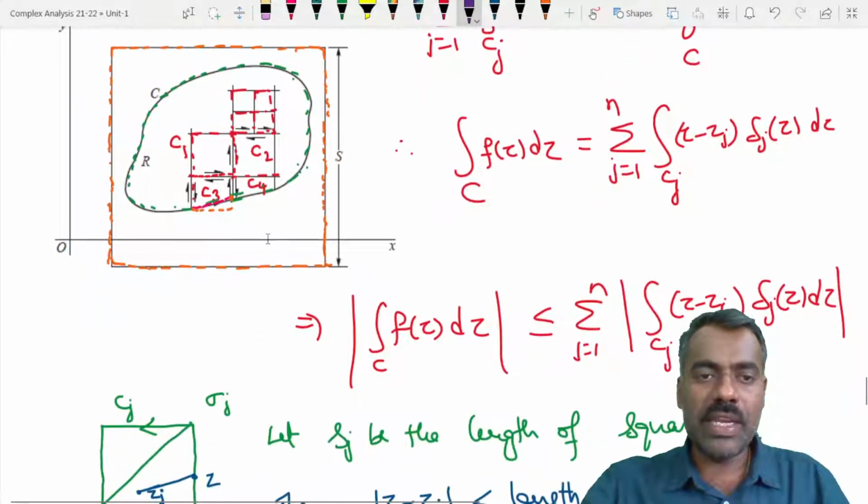Then what we can observe here is that if this is the case, then each Sj, which is length, is less than or equal to this S. And the area of this one is less than or equal to the area.